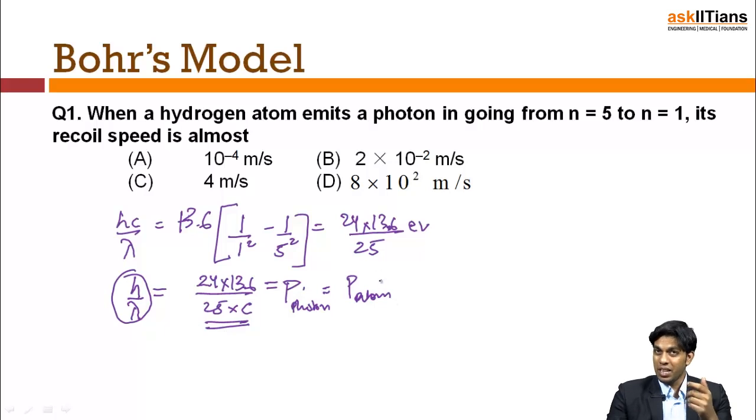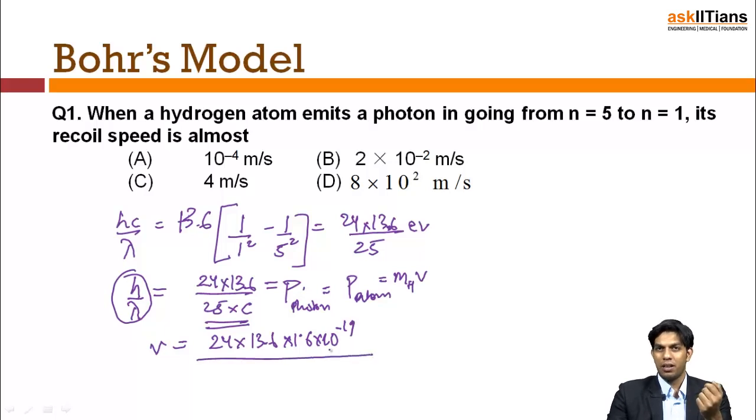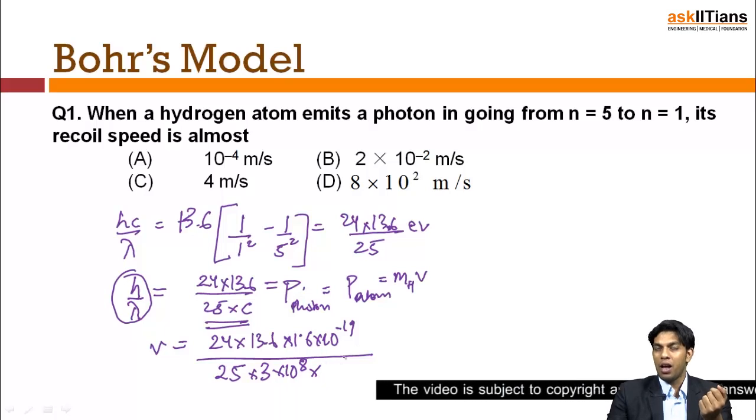Now, which is in turn equal to mass of hydrogen multiplied by velocity, the recoil speed. So the recoil speed comes out to be 24 multiplied by 13.6 multiplied by 1.6 into 10 to the power minus 19, as I've just expressed 13.6 electron volts into joules because it's necessary, divided by 25 multiplied by 3 into 10 to the power 8 multiplied by mass of hydrogen.